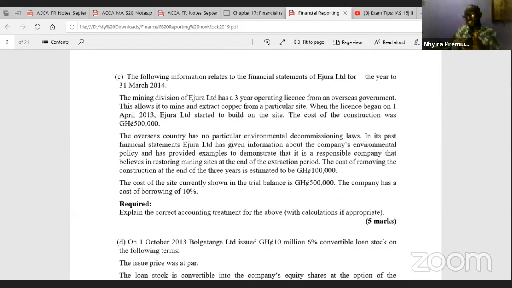Please note, the present obligation can be contractual or can be legal. Legal is where you sign a contract, you sign an agreement. Contractual, it's because of your behavior in the past or the message that you have passed across to your customers, to your stakeholders, or publications on your website. So the present obligation can be created by legal agreements with customers, with governments, or with other stakeholders, or what you have done in the past in relation to that.